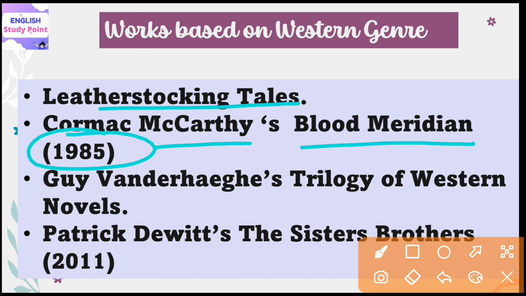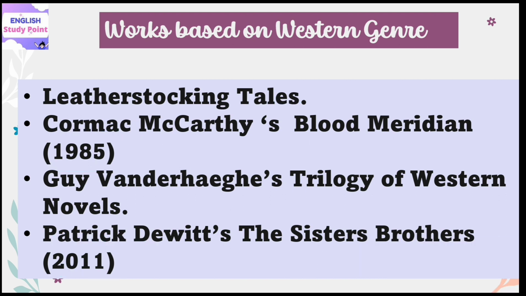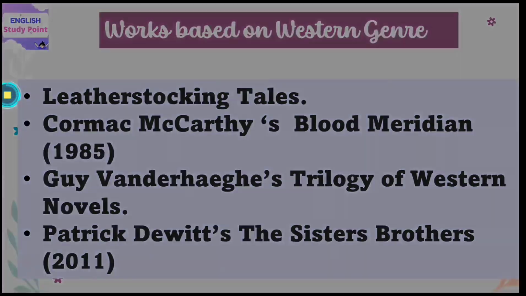Then another work is a kind of trilogy published by Guy Vanderhaeghe. Then another one is Patrick deWitt's The Sisters Brothers, which appeared in the year 2011. So these all are a list of works which are based on the American Western genre.